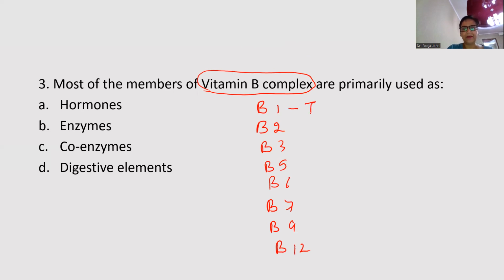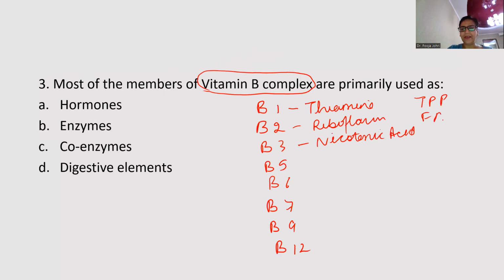B1 is thiamine, B2 is riboflavin, and always remember B3 is nicotinic acid. They always work in their active form. Like the active form of B1 is TPP, B2 is FAD, B3 is NAD or niacin, which is commonly known as, B5 is pantothenic acid, or it is coenzyme A.